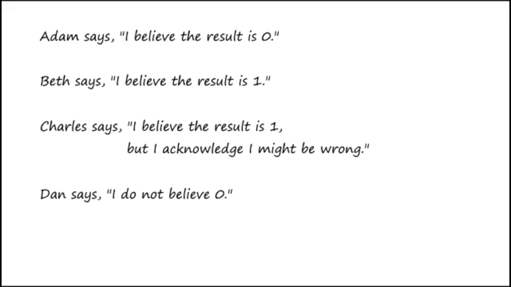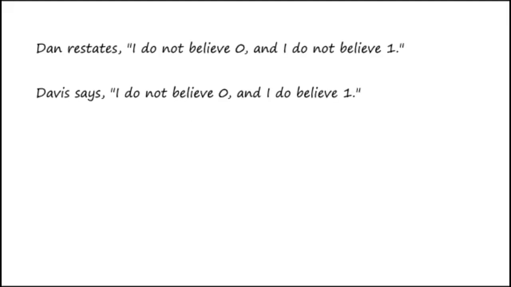To illustrate this distinction, let us introduce Dan's twin brother, Davis, who makes a related but distinct claim. Dan restates, "I do not believe 0, and I do not believe 1." Davis says, "I do not believe 0, and I do believe 1." Dan and Davis clearly hold distinct positions. Dan's stance is non-belief, which can be publicly asserted without contradiction. His lack of belief in both propositions differentiates him from Davis, who explicitly affirms belief in one while rejecting belief in zero. It is important to note that Davis's reasoning is not a logical necessity but rather his own epistemic